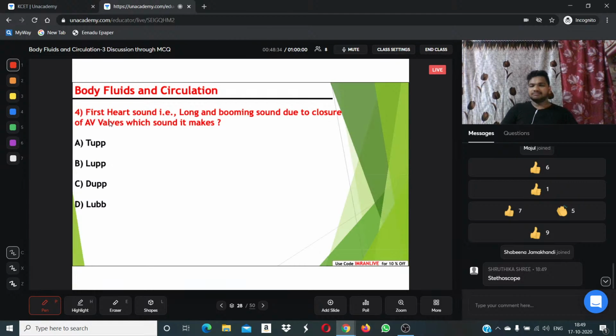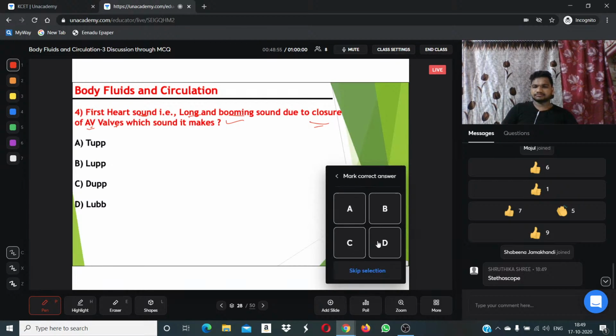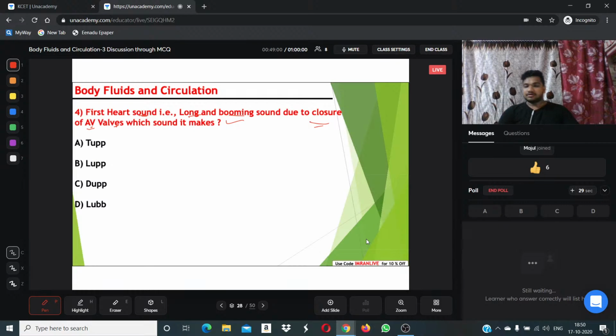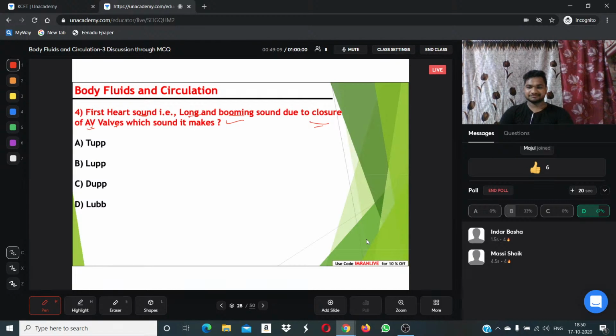Before that, answer me. Before going to the new slide, the first heart sound, which is long and booming due to closure of the atrioventricular valve, which sound does it make? I hope you are not getting confused with the spelling. Did you give the wrong answer? No issues. You will come to the right answer.